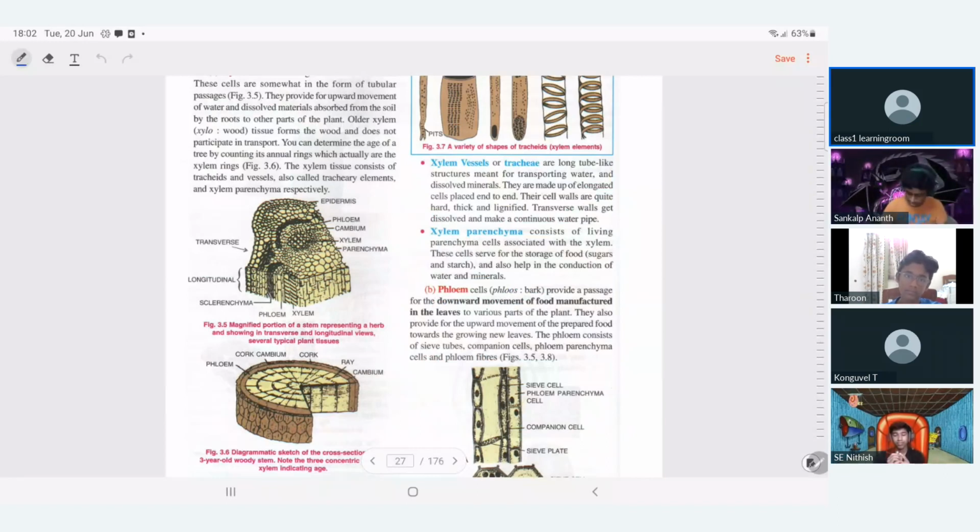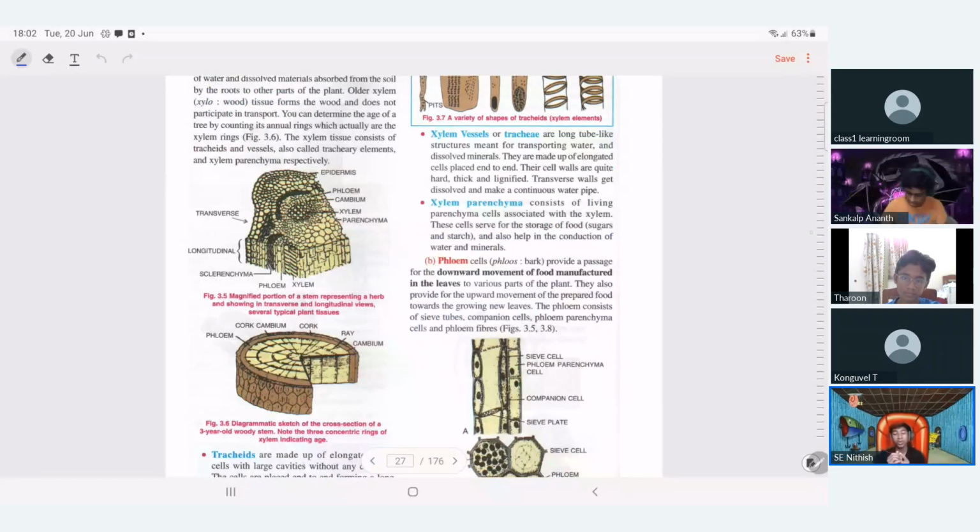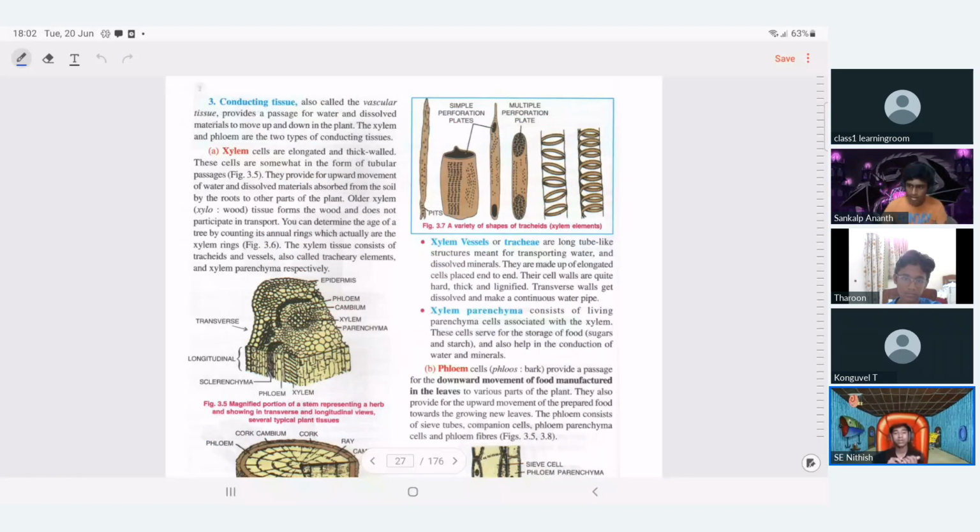They are made up of more than one type of cell. They do the main conduction function of the plant: water conduction and food conduction. Now, listen.